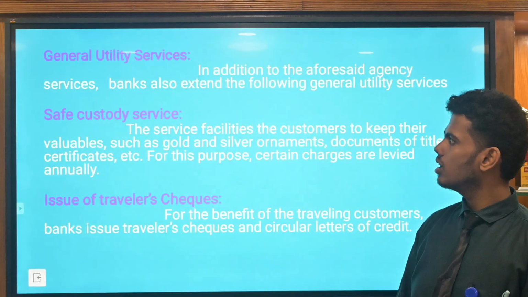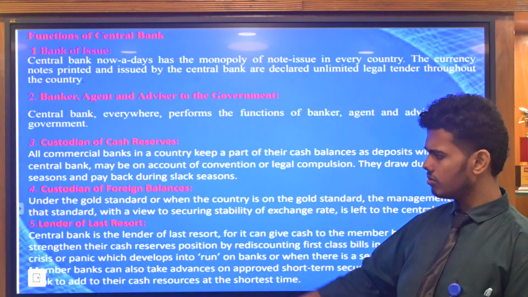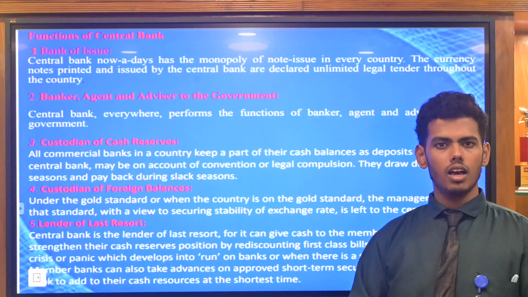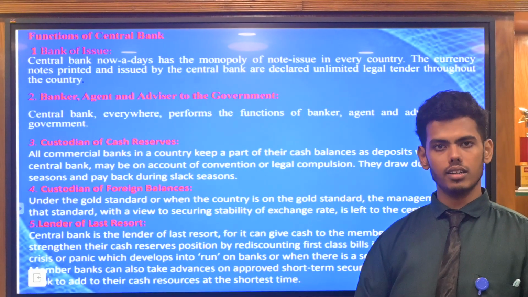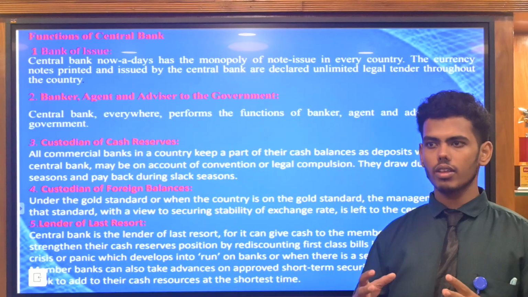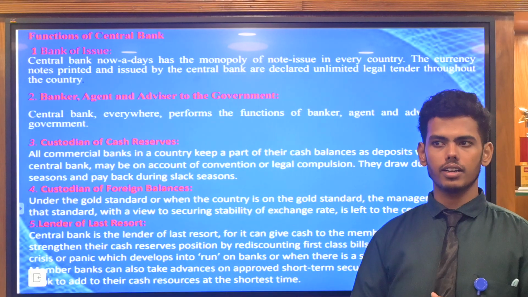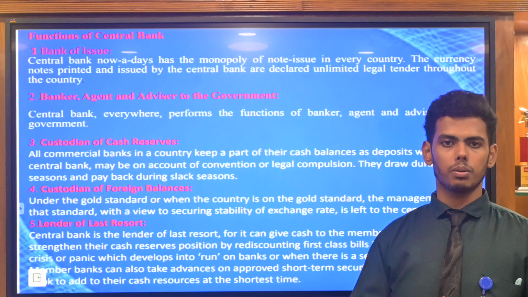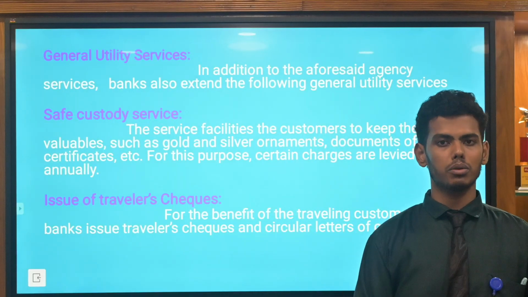Next, this is over. Next we have to see the commercial bank. What is a commercial bank? Commercial banks are opened as business-oriented and profit-oriented banks. They commenced as business-oriented or profit-oriented institutions, providing financial services to the public. So here we have to see the utilities of a commercial bank.